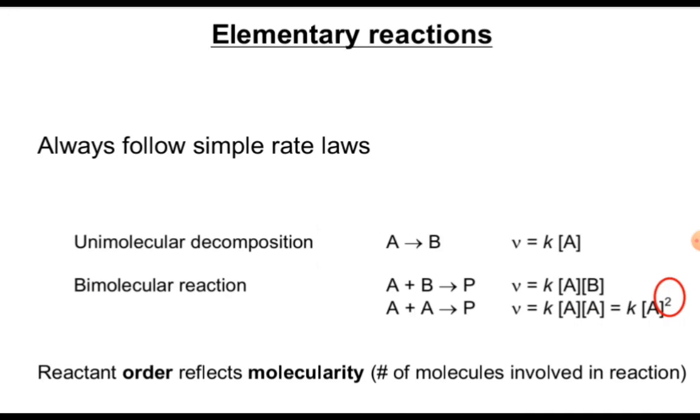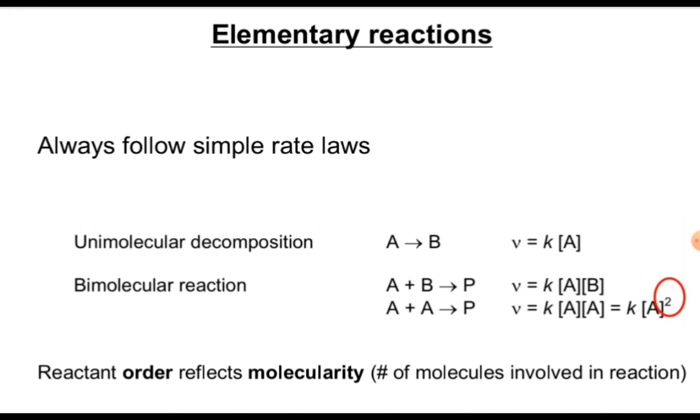Now, elementary reactions always follow simple rate laws. For unimolecular decomposition, A converts into B, and due to that the rate law is V equals K times concentration of A. And for a bimolecular reaction, it may be of two types.